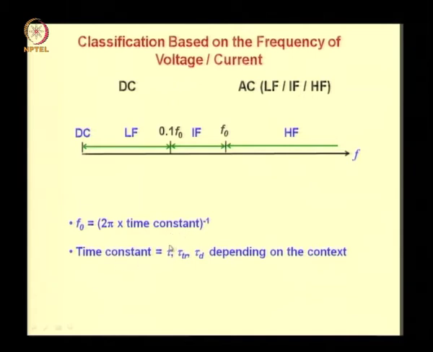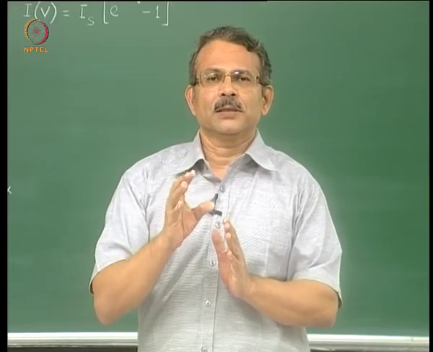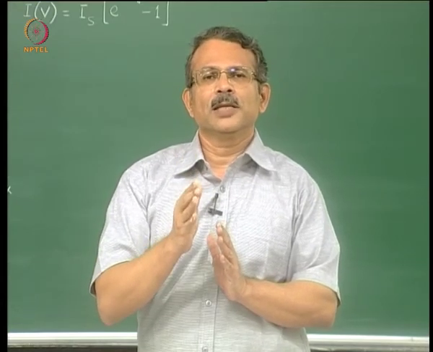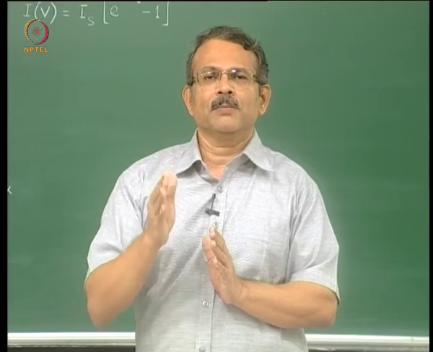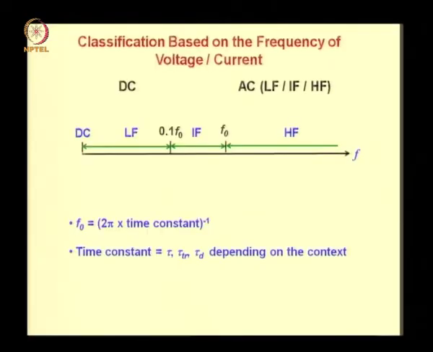It could be, for example, in devices equal to the minority carrier lifetime, or it could be transit time, or it could be dielectric relaxation time. So for different conditions the range of high frequencies and low frequencies are different. It depends on the situation and what is the appropriate time scale for that, and the time scales could be either minority carrier lifetime or dielectric relaxation time or transit time and so on. Now these time constants have been discussed in the module on characteristic time and length.